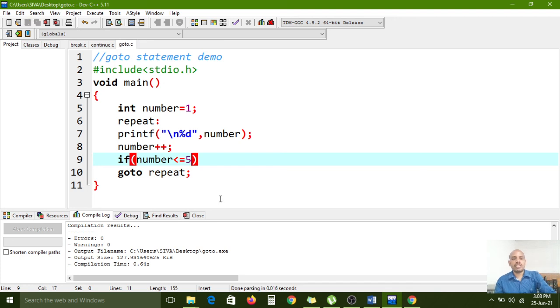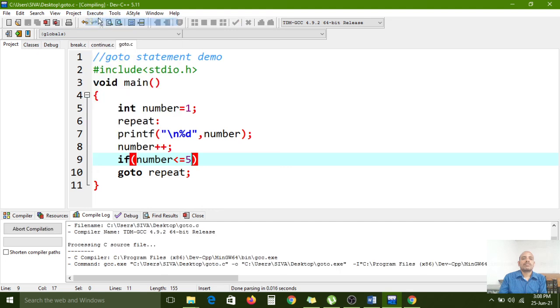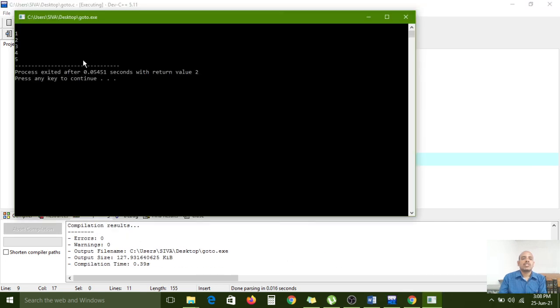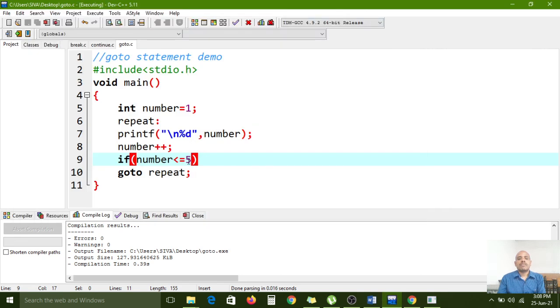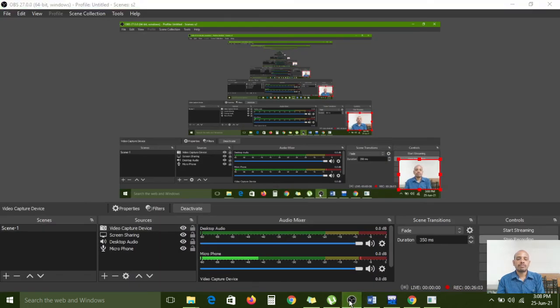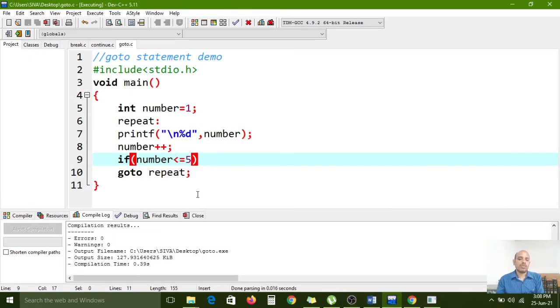If the number is greater than or equal to 5, then only the iterations will stop. So 5 iterations happened. When it reaches the 6th iteration, more than 5, it will stop. So that is the jumping behavior, the goto statement functionality. That is the use of the goto statement.